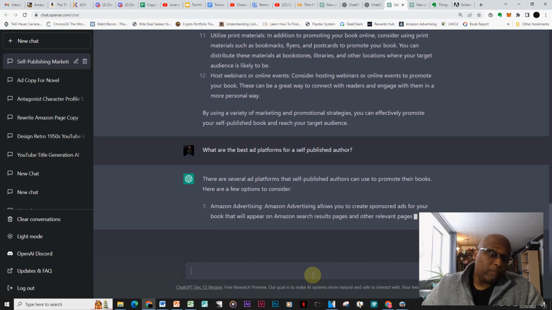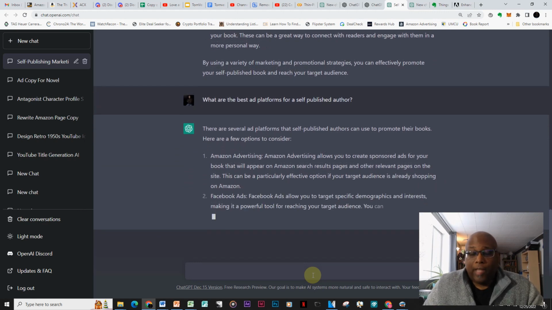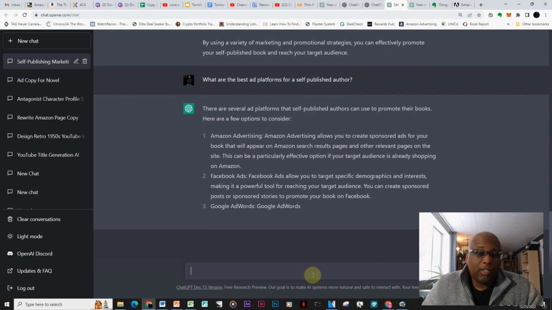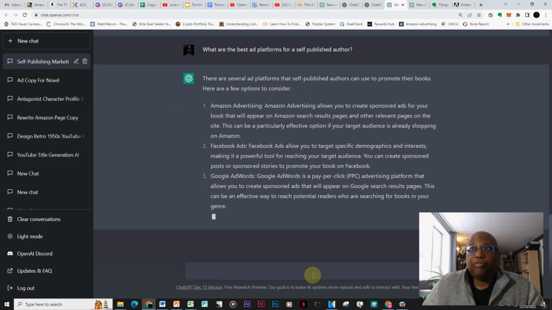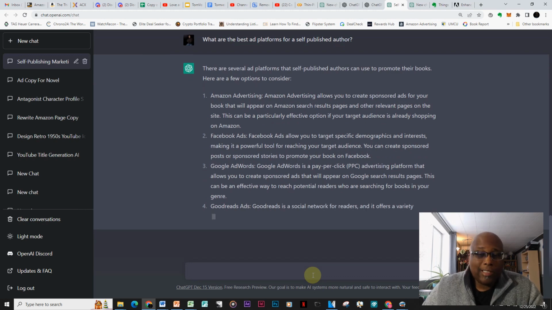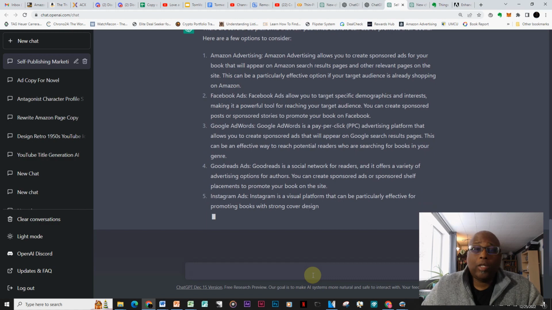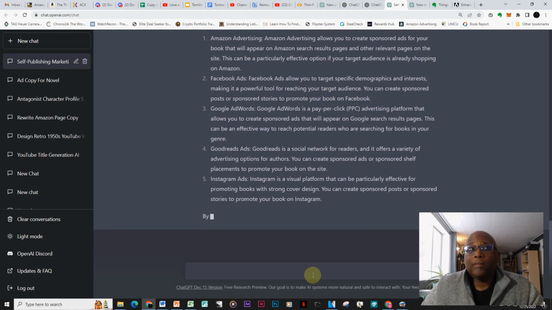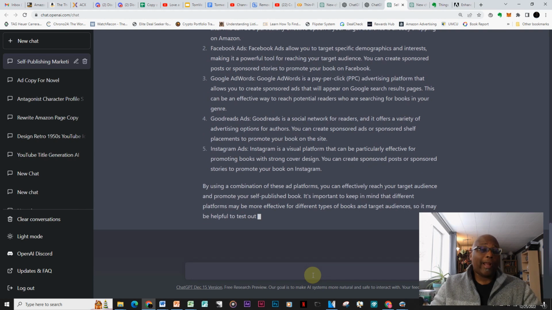Amazon ads, we should know about that right now if we're in self-publishing. Facebook ads. So let's just know these are the top two right off the bat. Okay. So if we want to utilize paid advertising, this is what it's suggesting. Again, remember, it's pulling on information that's already been scraped from the internet prior to the year that I mentioned.